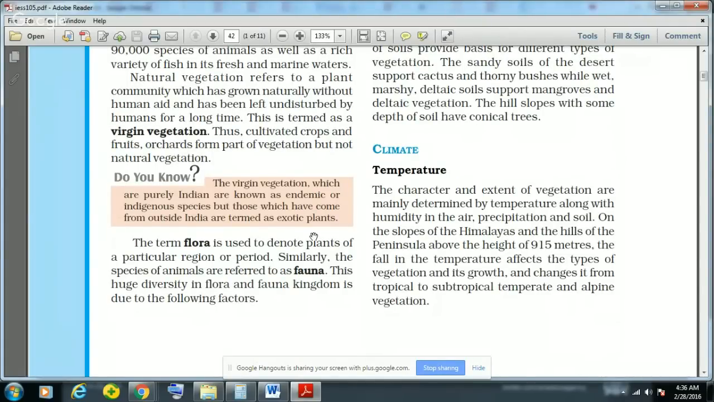And the character and extent of vegetation are mainly determined by the temperature along with humidity in the air, or you can say the rainfall, and then precipitation and soil. And on the slopes of Himalaya and hills of Peninsula, above the height of 915 meter, the fall in the temperature affects the type of vegetation and its growth.